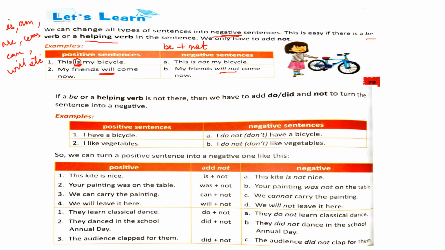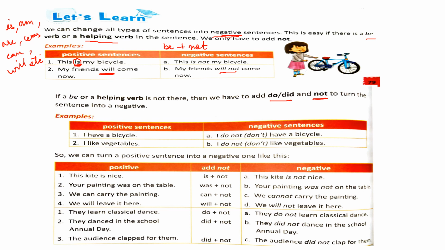Now, if in case there are no be verbs or helping verbs in the sentence, what will you do? How will you convert it into negative sentences? In that case, you will add do or did, and then you will add not after that in order to convert them into negative sentences. You will use do or did plus not. Now, when will you use do or did would depend on the subject.